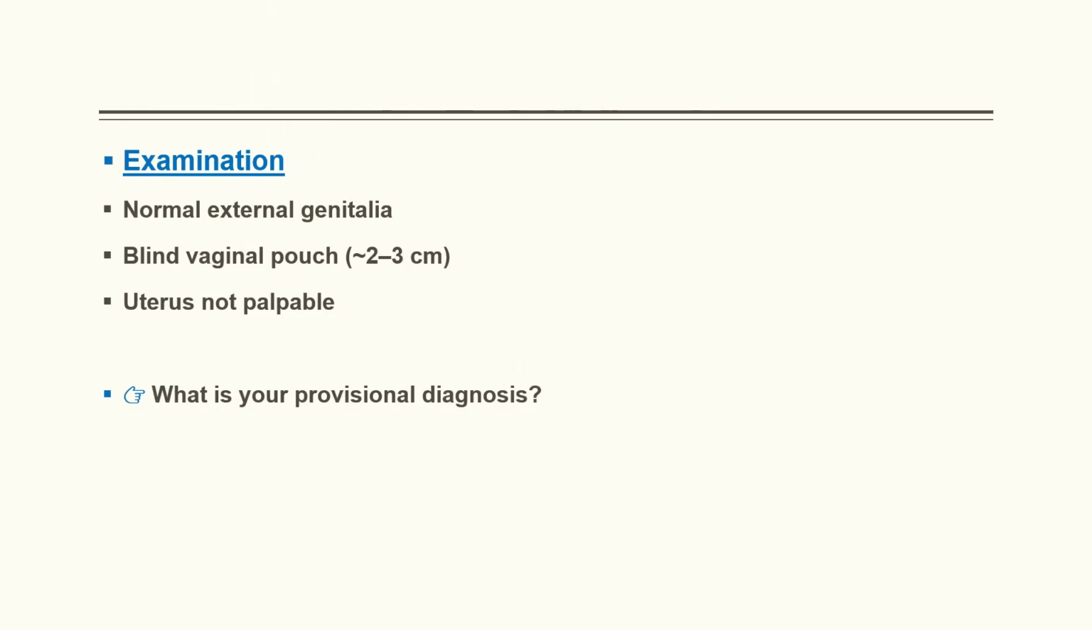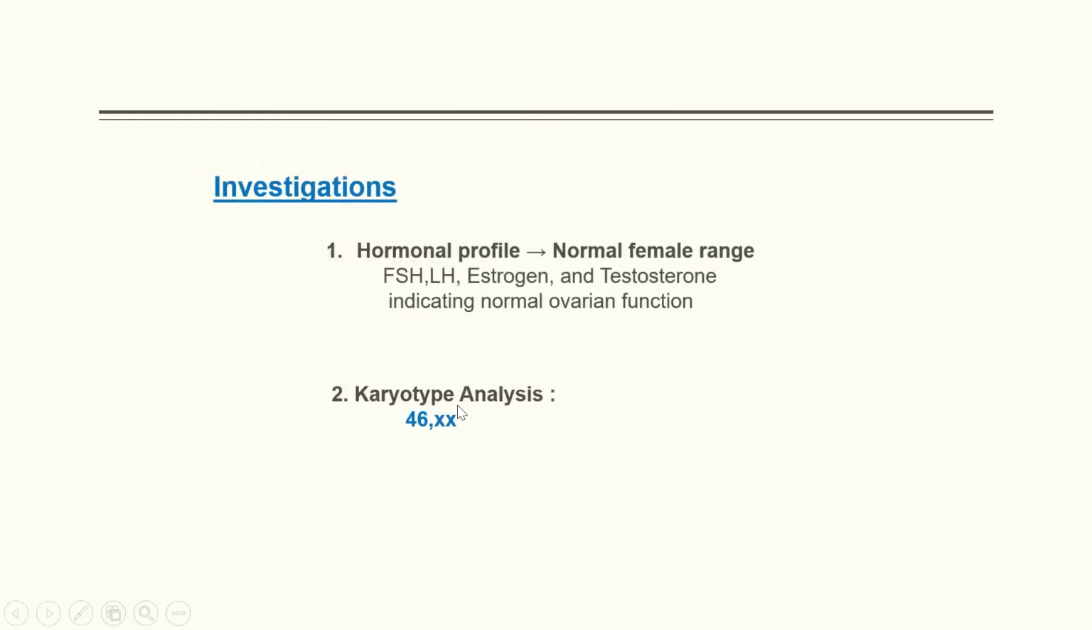On physical examination, the external genitalia appear normal. A speculum or bimanual examination reveals a shallow, blind-ending vaginal pouch approximately 2.5 centimeters in depth. So, what is your provisional diagnosis? Can someone get to the diagnosis up till now? If someone is not successful, let's not go in a hurry. We are going to do investigations that are going to give you a good clue.